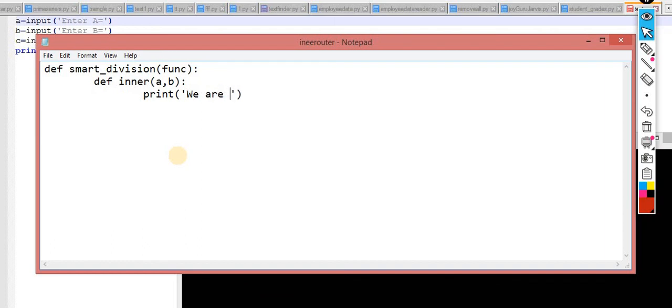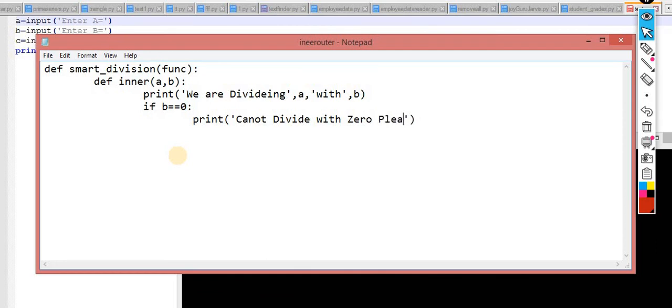"we are dividing", a with b, just as an information message. Then if b == 0, if b is 0, then you print "cannot divide with zero.